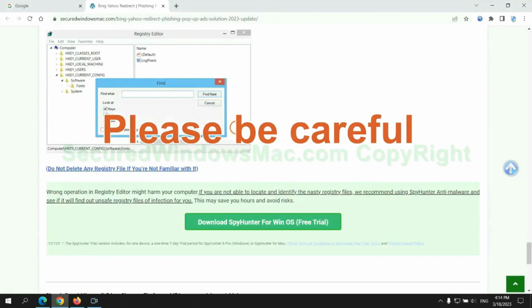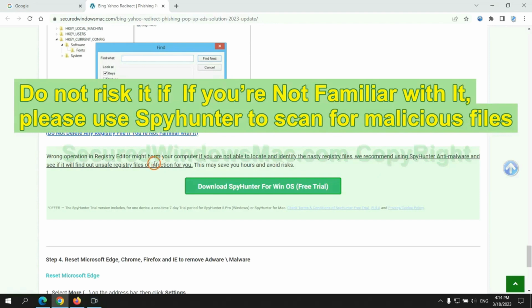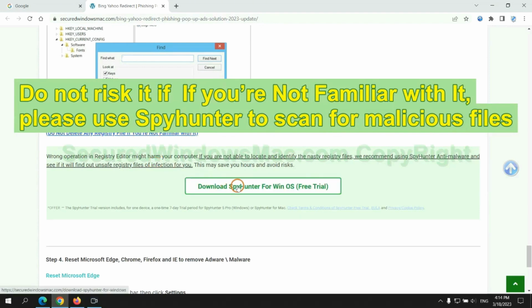Please be careful, you may damage the system once you delete wrong files. Do not risk it if you are not familiar with it. Please use SpyHunter to scan for malicious files.